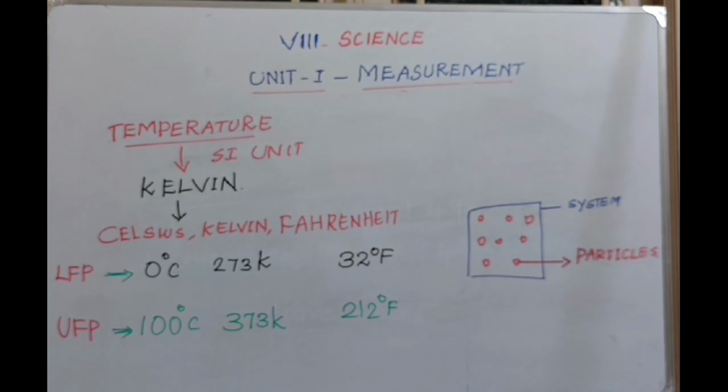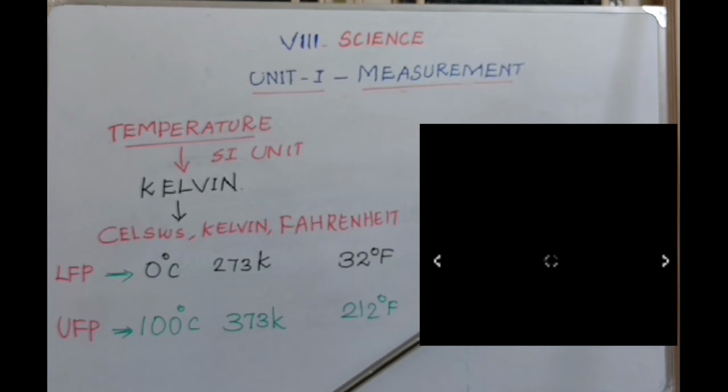Average kinetic energy of the particles. If we consider a gas filled in a container, there are a number of gas particles inside the container. Here we must understand the average kinetic energy of the particles. Let's consider this a system.